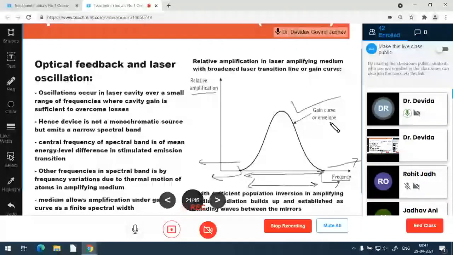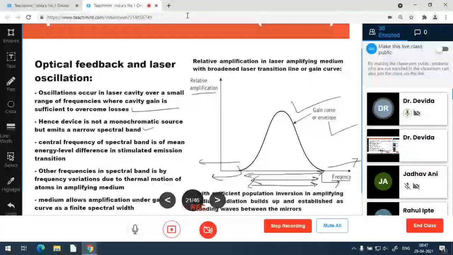So oscillations occur in the laser cavity over a small range of frequency where the cavity gain is sufficient to overcome losses. When oscillation takes place in the laser cavity, only this much range of frequency oscillates, and at those frequencies the gain is sufficiently large to overcome the losses. Hence the device is not monochromatic.